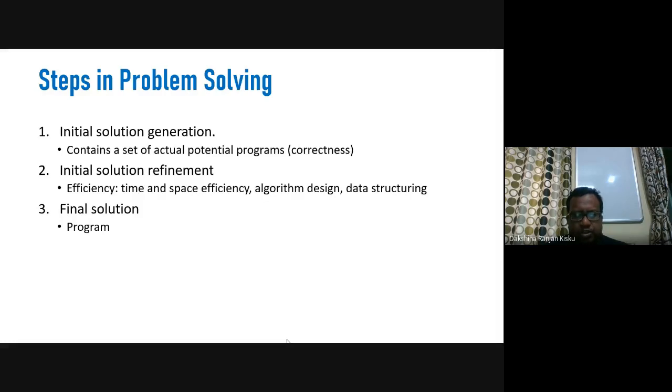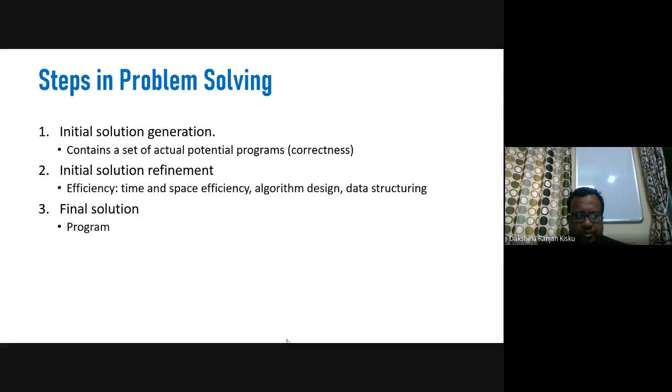Since these potential programs give the correct output, out of this n number of solutions or algorithms, we have to select one or two solutions which will be executed efficiently.